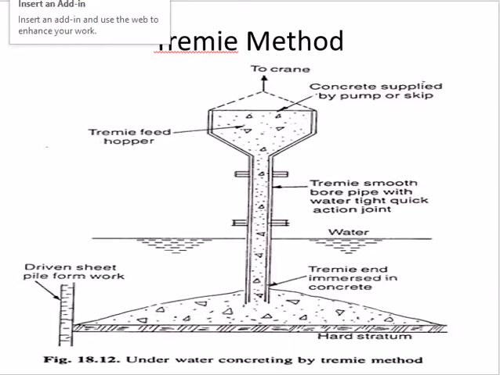The bottom end is closed with a loose plug, as shown in the figure. The valve at the discharge end is used to dewater the tremie and control the distribution of concrete. The tremie is supported on a working platform above the water level to facilitate the placing. It is built up in 1 meter to 3.5 meter sections.